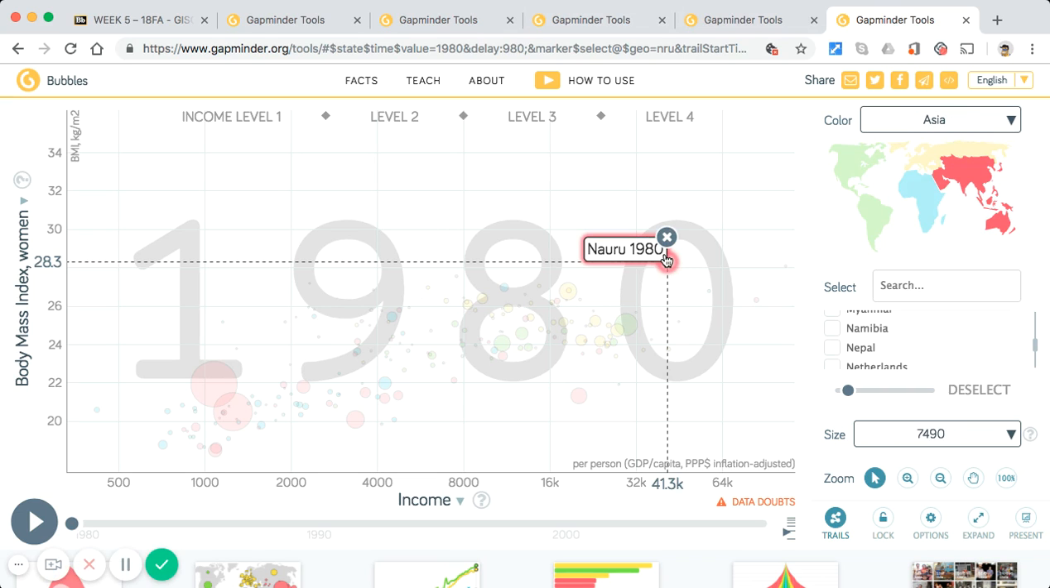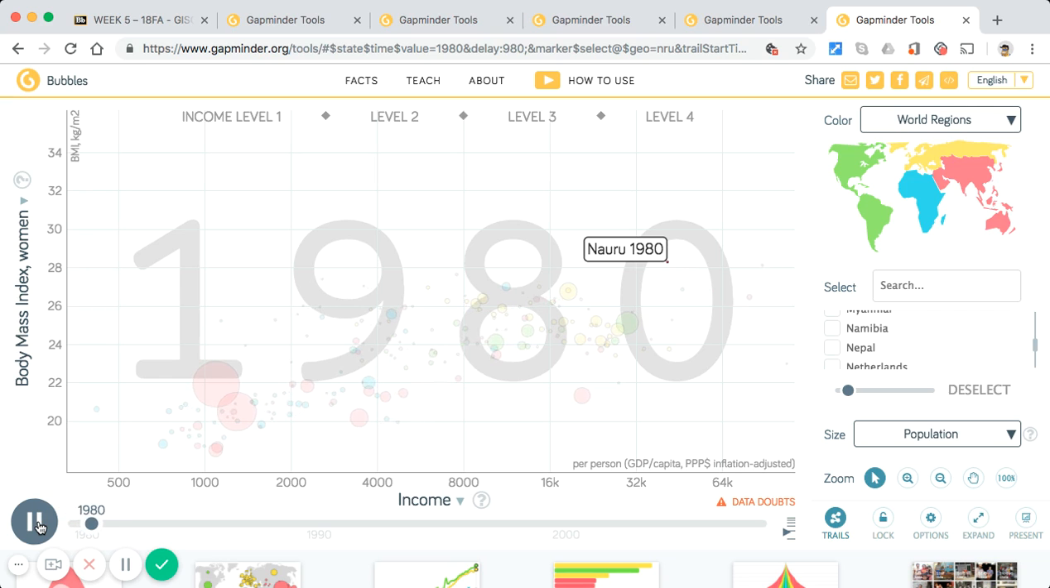an 8 square mile island in Micronesia. It is an outlier in our bubble map because it does not fit the overall pattern of increase in income resulting in increase of BMI that we can see in most other countries. Theirs is quite different. Theirs is a dramatic decrease in income and an extreme increase in BMI.